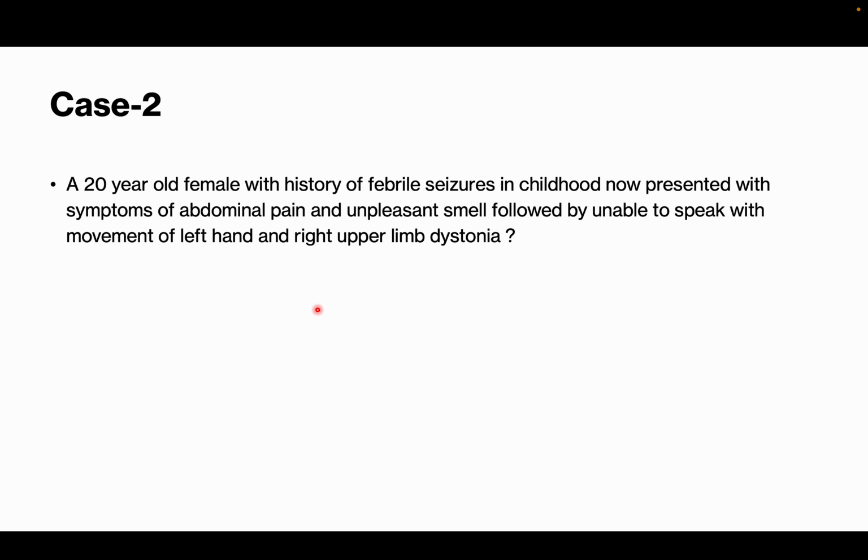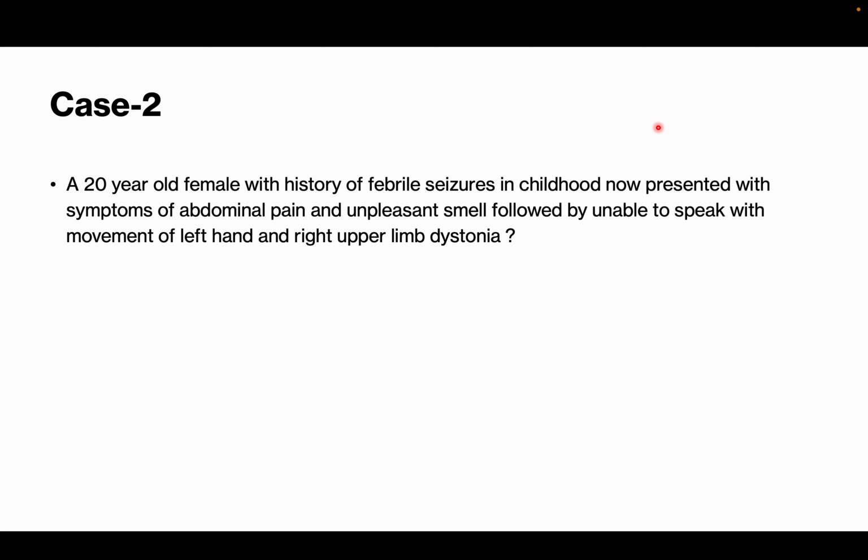So here the history will help you to localize which lobe is involved at onset. Let's say the parietal lobe will have sensory symptoms, because the parietal lobe has sensory function. Occipital, most of the visual manifestations will be there. The frontal lobe mainly functions in motor functions, and also social behavior, thinking, sympathy and empathy. The medial part of the frontal lobe also involves emotions and behavior. So in the frontal lobe you will mostly have motor, behavioral, emotional or forced thinking symptoms. In the temporal lobe, you will mostly have language, olfactory pathway and memory pathway symptoms.